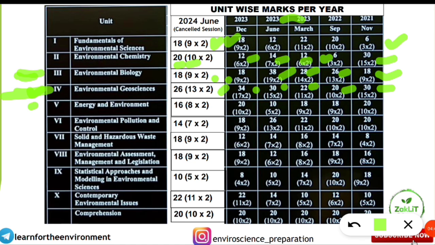Coming to the energy and environment, 5th unit, 16 marks, that means 8 questions were asked in the last session. Before that, 10 questions were asked. Before that, 5, 9 and 10. This was the trend in the energy and environment unit. So this is also a very important thing.